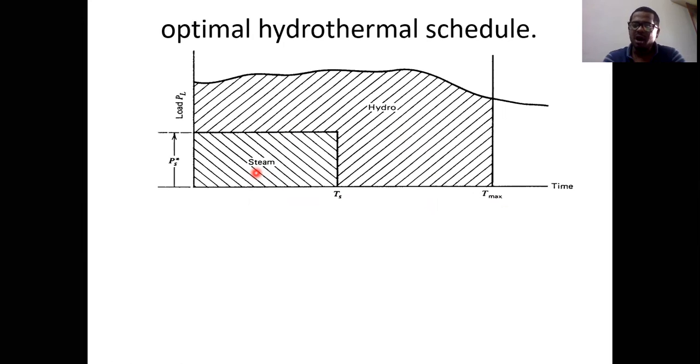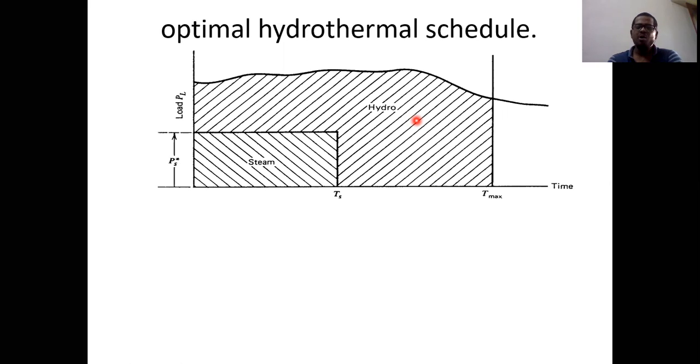When you consider the steam or thermal power plant, it is operating only from 0 to Ts. From 0 to Ts, steam is operating, and similarly hydro is also operating. From Ts to Tmax, only the hydro power plant is in operating condition.